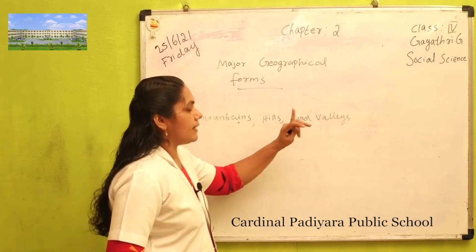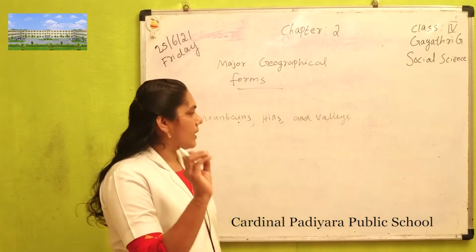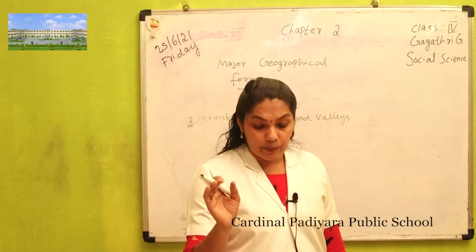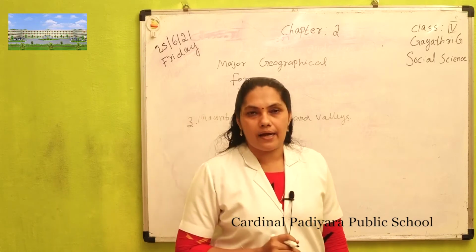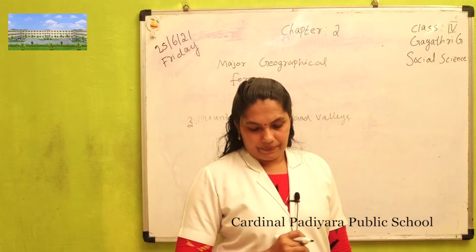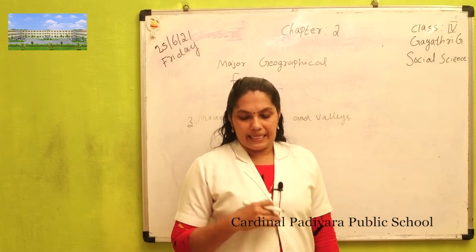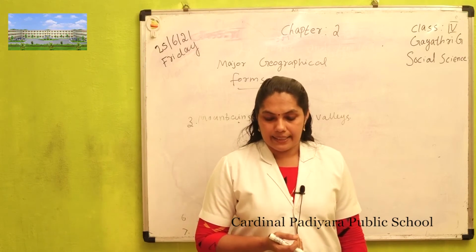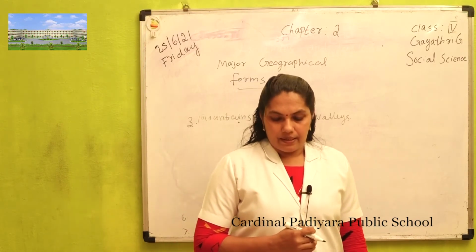What are called mountains? The highest portion of land is called a mountain. Mountains are formed due to movement inside the earth that changes the surface of the earth.